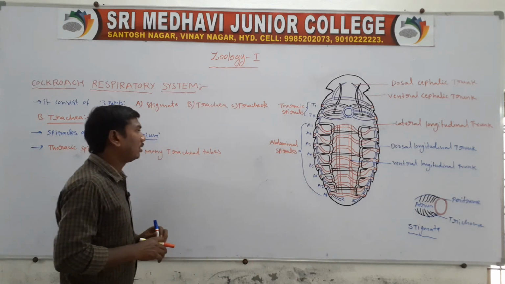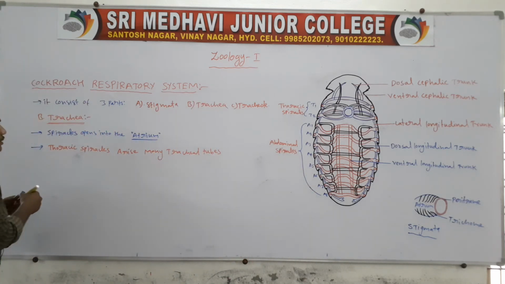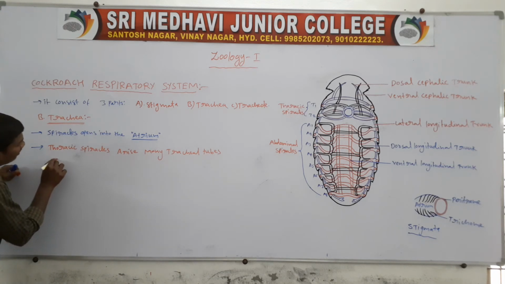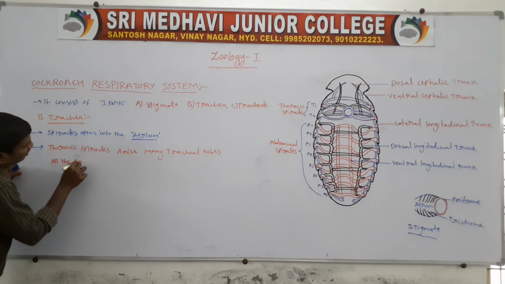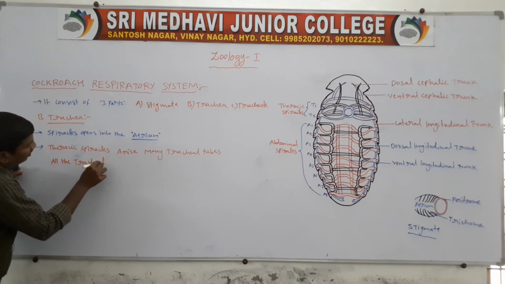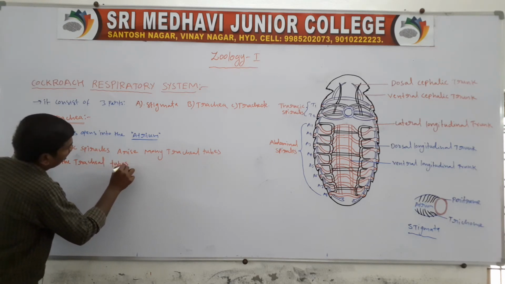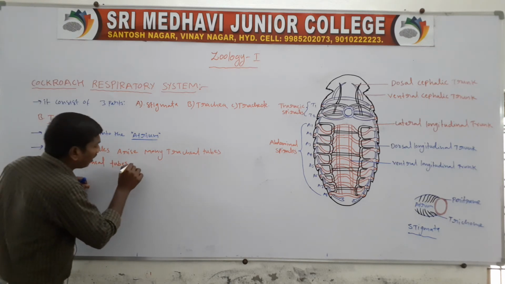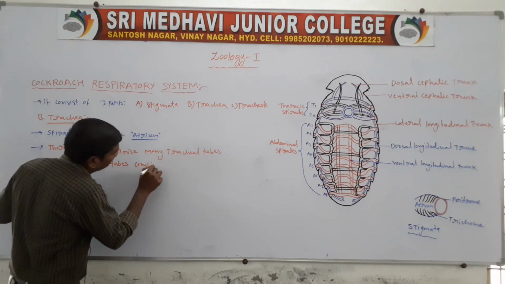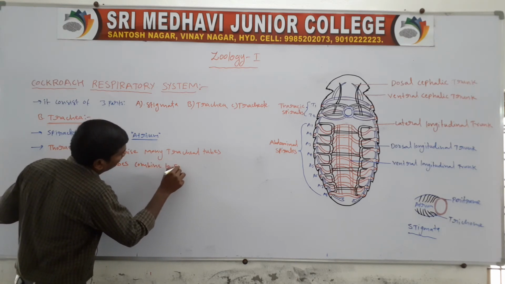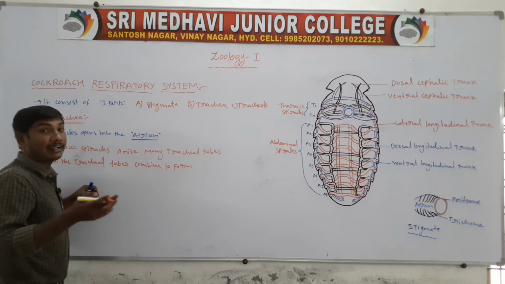All the tracheal tubes combine to form the tracheal trunks.